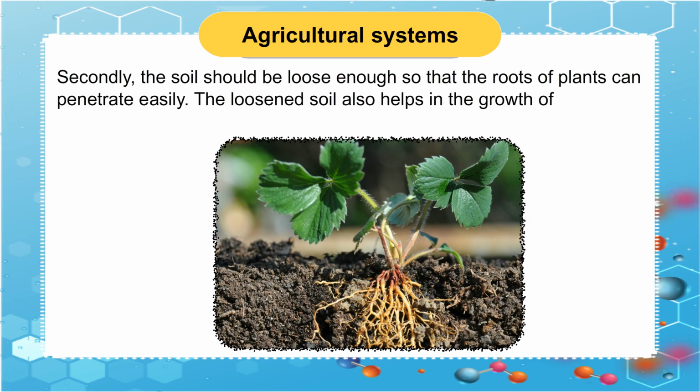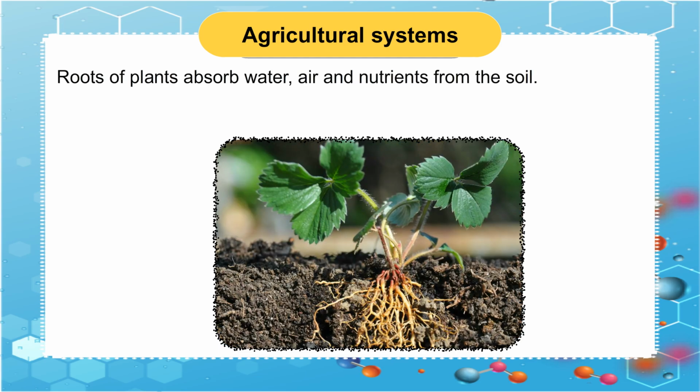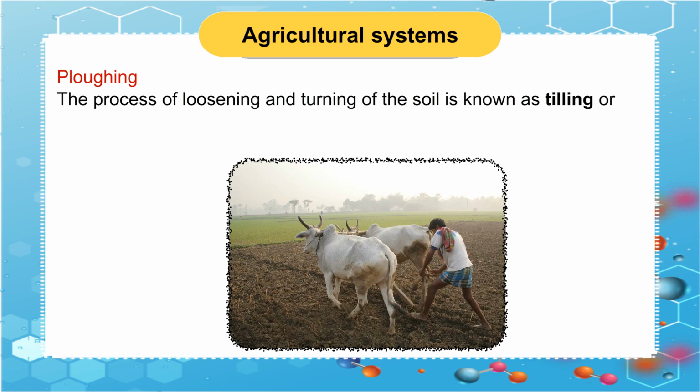The loosened soil also helps in the growth of earthworms and microbes which help to make it fertile. Roots of plants absorb water, air and nutrients from the soil. Soil is prepared by plowing and leveling. Plowing. The process of loosening and turning of the soil is known as tilling or plowing.